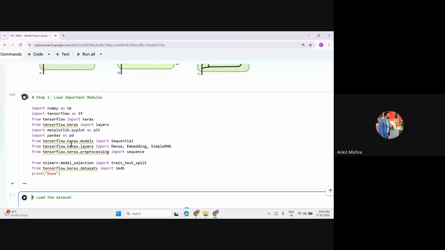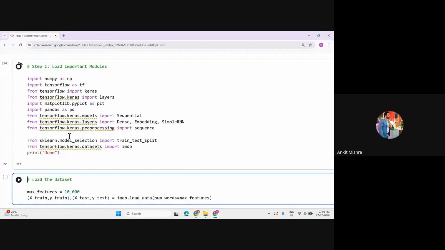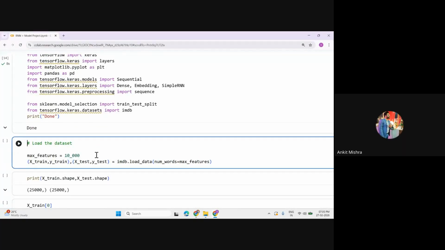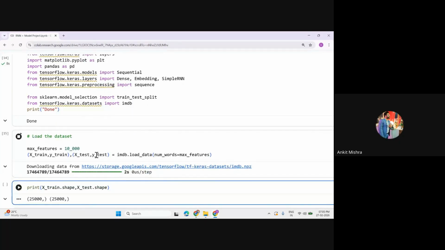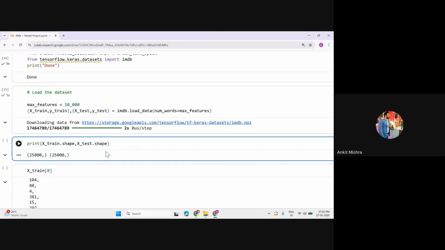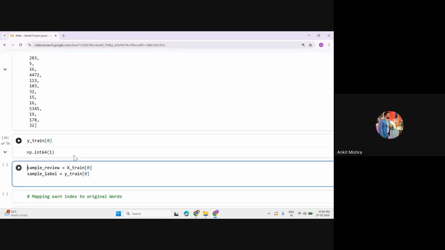Okay, so let's call all the modules we have started. We have imported all these modules. And let's call the data set again. Whenever we are working in Google Colab, the data set downloads on a runtime basis, so you have to download that data set again and again. Okay, let me quickly print the X train and train and test shape.